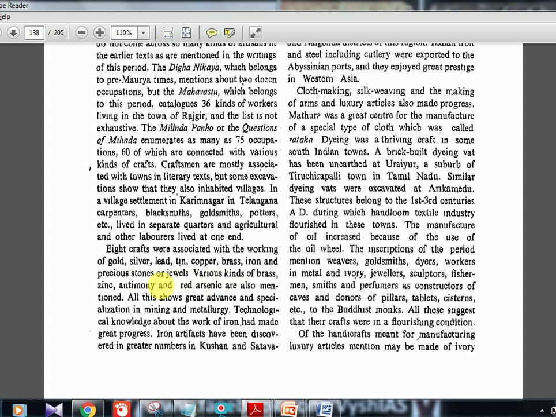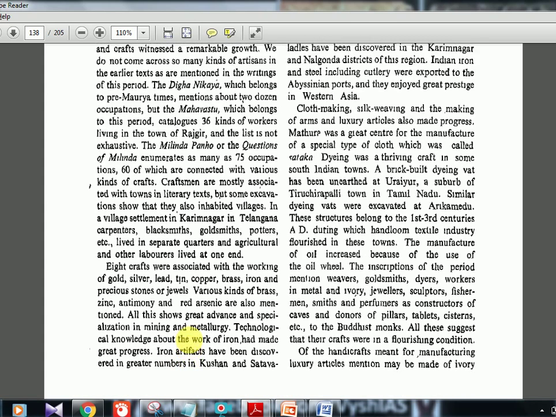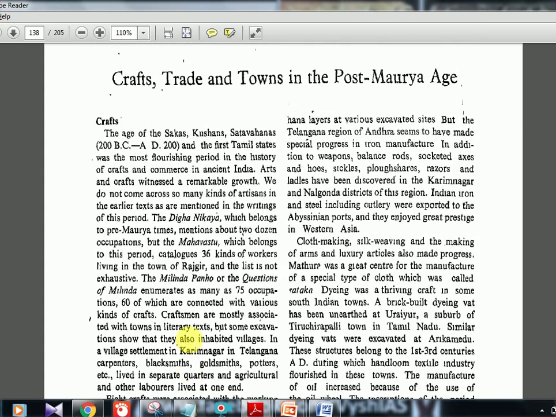Various kinds of brass, zinc, antimony and red arsenic were also mentioned. All this shows great advance and specialization in mining and metallurgy. Technological advance about the work of iron had made great progress. Iron artifacts have been discovered in greater numbers in Kushana and Satavahana. So if you see the post-Mauryan period, they were highly advanced and they knew the mining process of all these minerals. But the Telangana region of Andhra seems to have made special progress in iron manufacture.